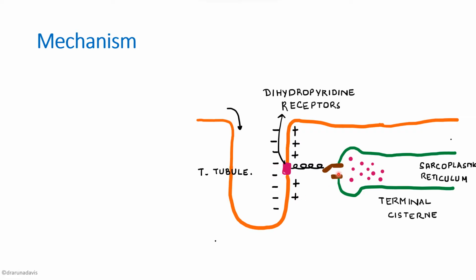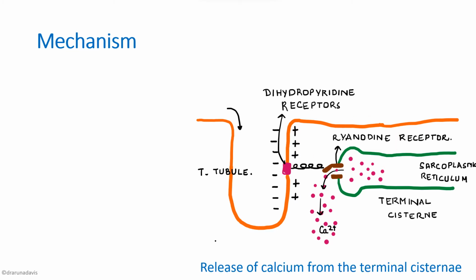The activated dihydropyridine receptors will in turn open up another channel known as the ryanodine receptor. The ryanodine receptors are found on the terminal cisternae of the sarcoplasmic reticulum. When this ryanodine receptor is opened, it will cause release of calcium from the sarcoplasmic reticulum. So when the depolarization reaches a muscle membrane, it activates the dihydropyridine receptors, which open up the ryanodine receptor and cause calcium release.